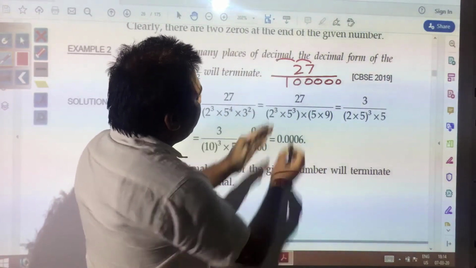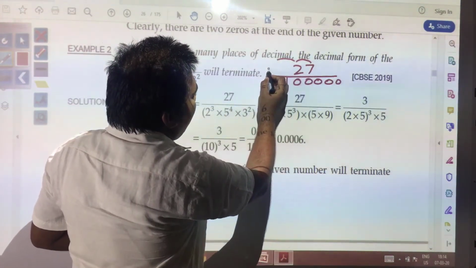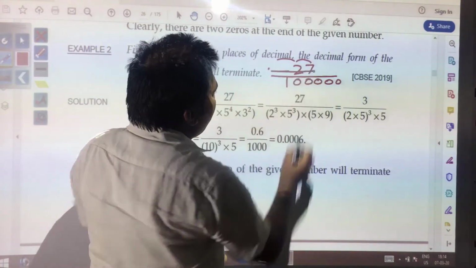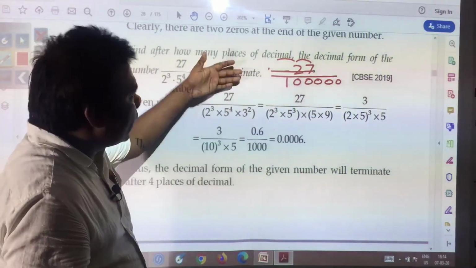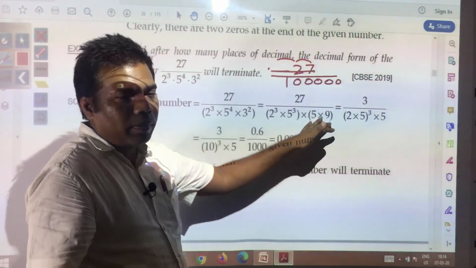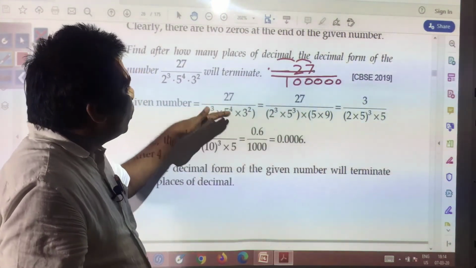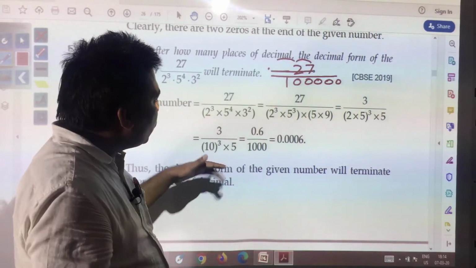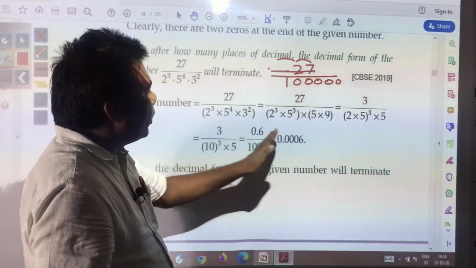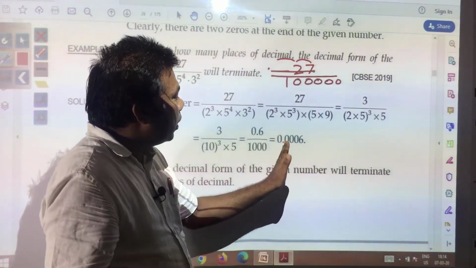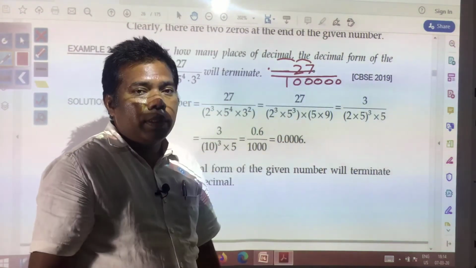Means after the decimal how many digits will be there, that we can know; or otherwise we need to divide the number, which will be difficult. So it will be easier to find the zeros in the denominator, and then it will be known how many digits will be there after the decimal.